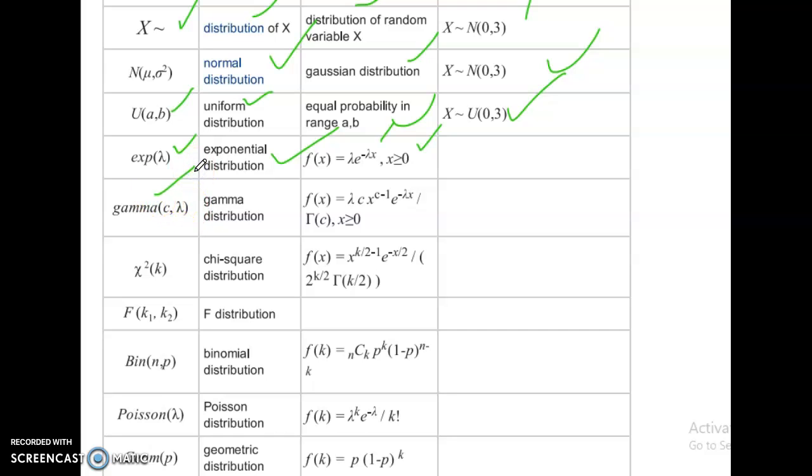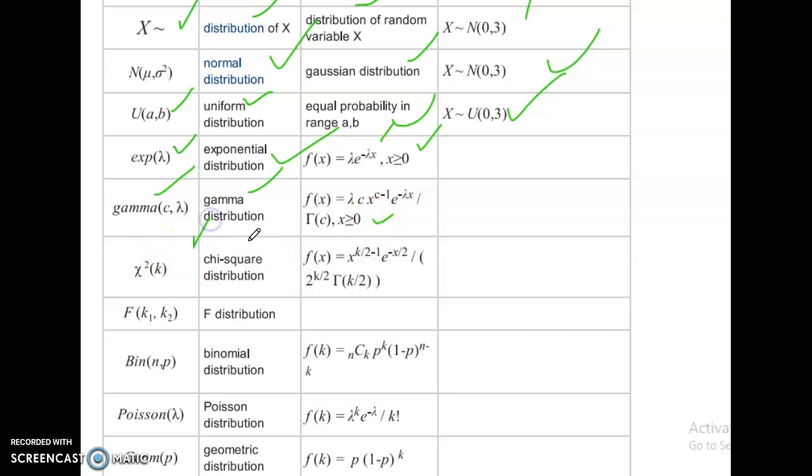Gamma of c comma lambda, gamma distribution: f of x equal to lambda to the power c, x power c minus 1, e power minus lambda x, divided by gamma of c, x is greater than or equal to 0.